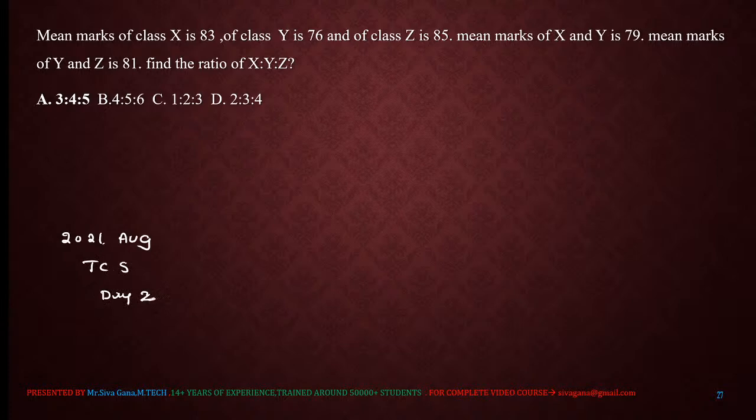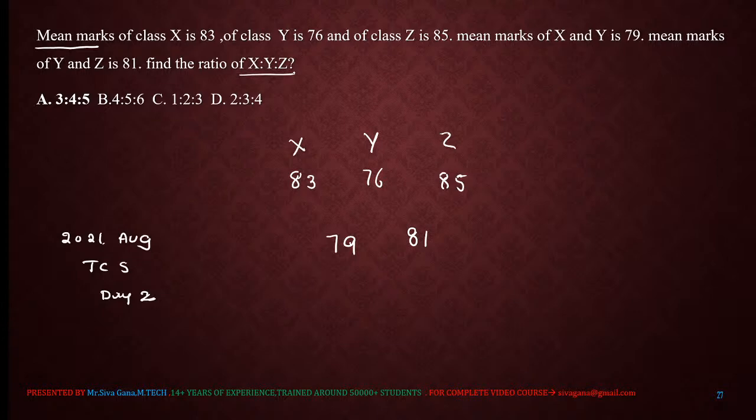Mean marks of class X. I mean, mean in the sense of average. Average marks of class X is 83. Class Y average marks is 76. Class Z average marks is 85. Average marks of the individual classes is 83, 76, 85. And the mean marks of X and Y is 79, and the mean marks of Y and Z is 81. Find the ratio of X, Y, Z.